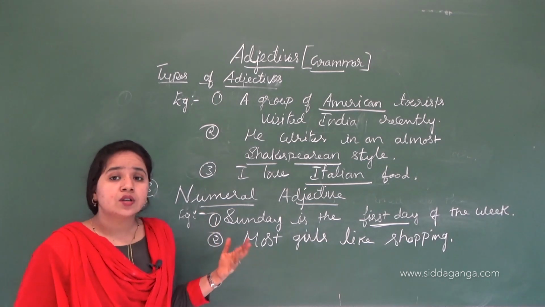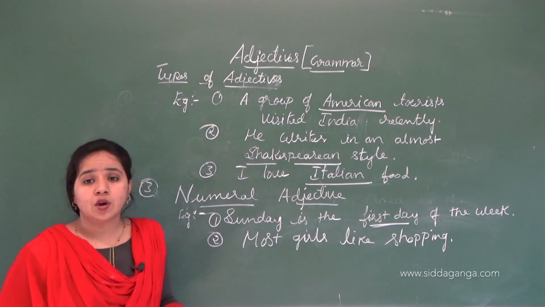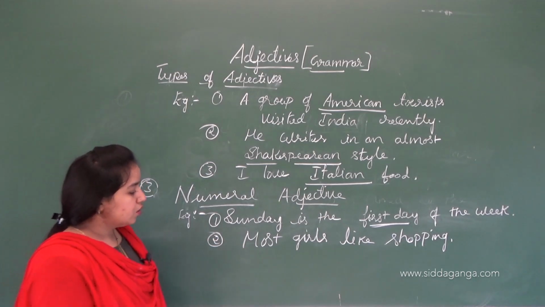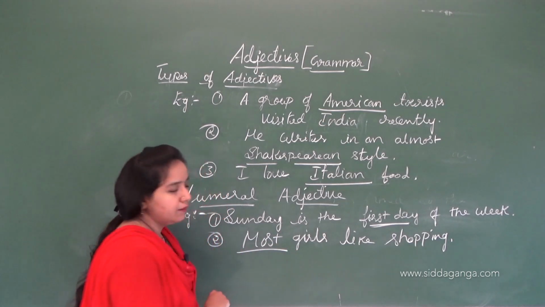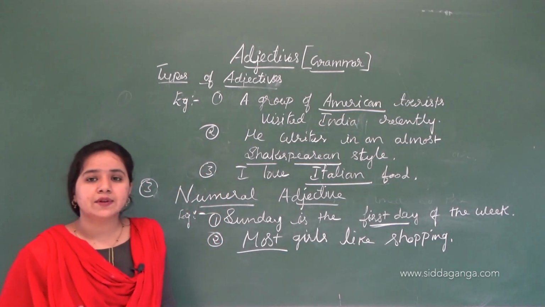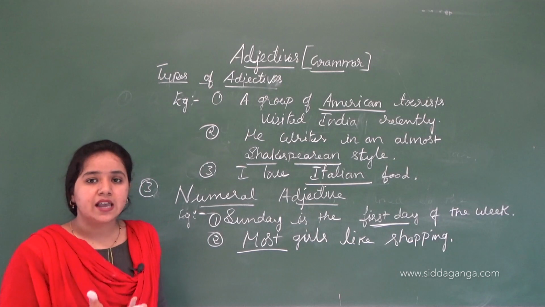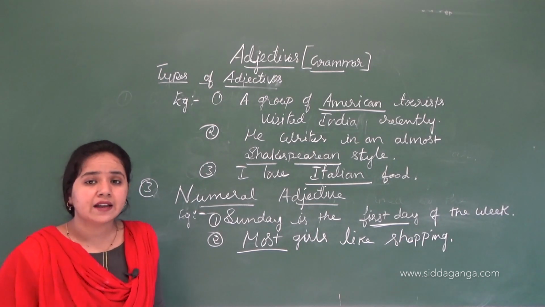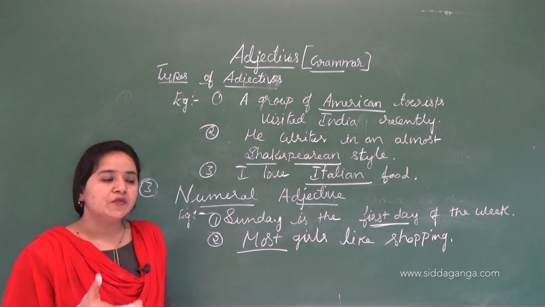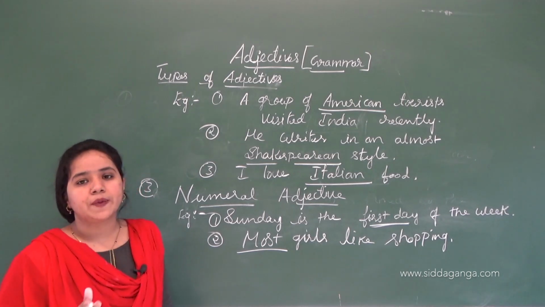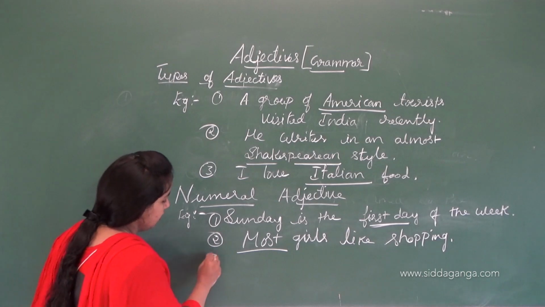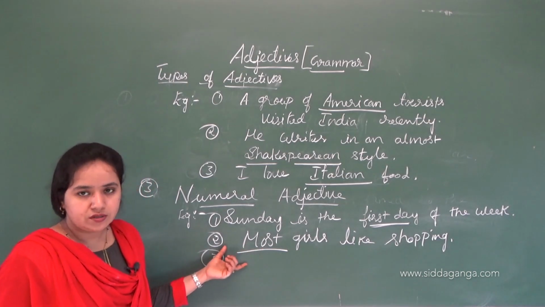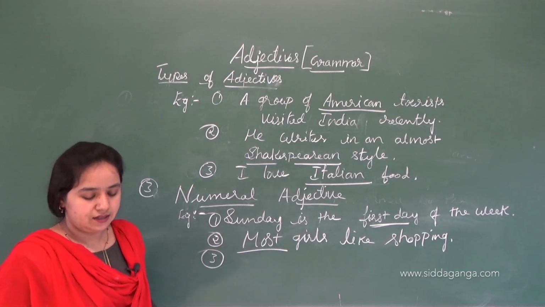Those girls love shopping. They like to shop. So here, most says the number. It does not say how many, but it says about some of the girls. It does not tell the exact number, but the group of girls like shopping. This is called a numeral adjective. Most is the numeral adjective in the sentence.